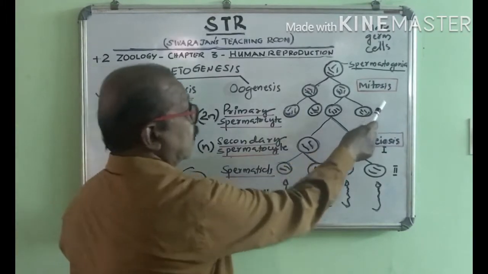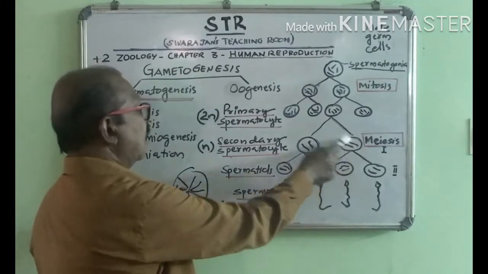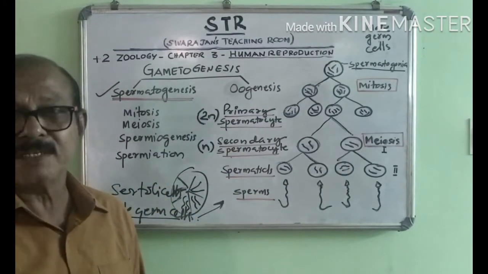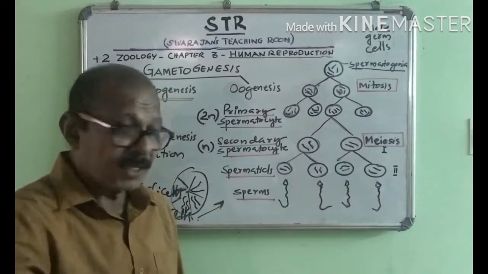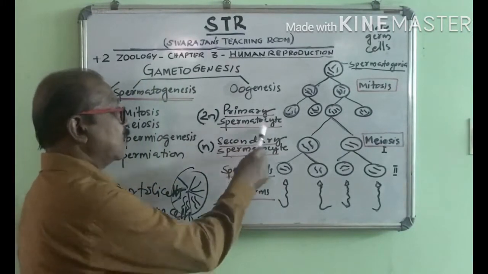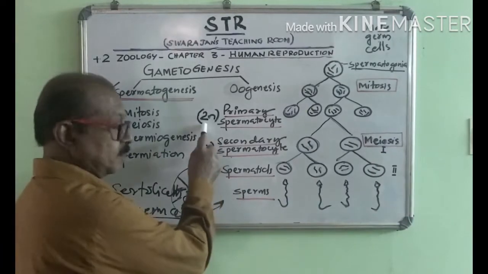Some of the cells that go into meiosis are called the primary spermatocyte. So what's a primary spermatocyte? Those spermatogonia which enter into meiosis are called a primary spermatocyte. What is the ploidy of the primary spermatocyte? It is diploid.